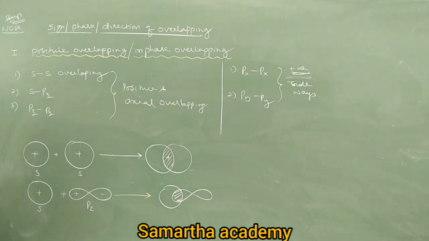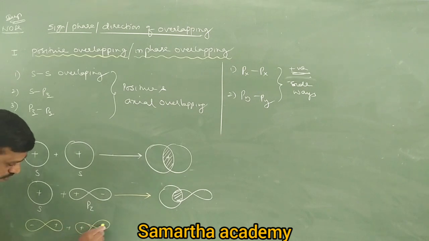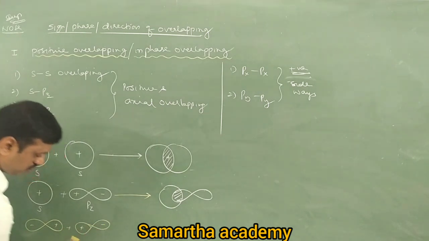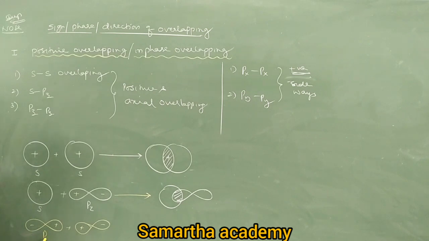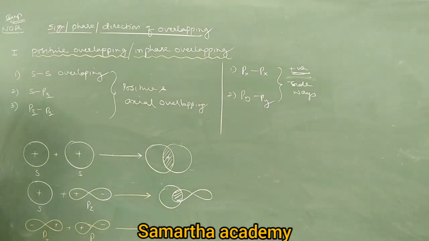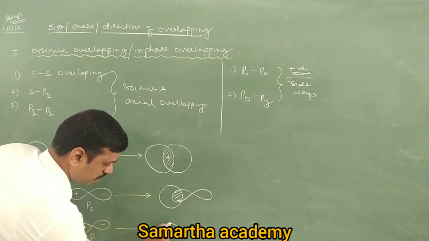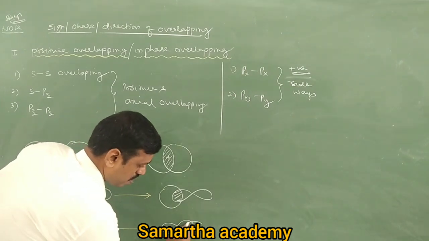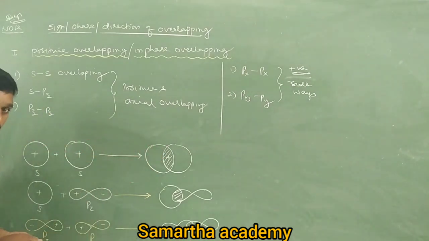Next, PZ PZ. When you say PZ PZ positive overlapping, is PZ spherical in shape? No, sorry, it is dumbbell shaped. PZ dumbbell, PZ dumbbell. When two PZ dumbbell shape orbitals overlap, come on, tell me. Double dumbbell?